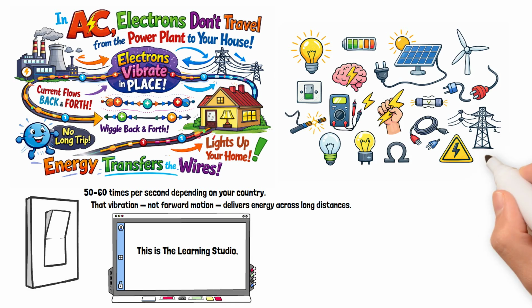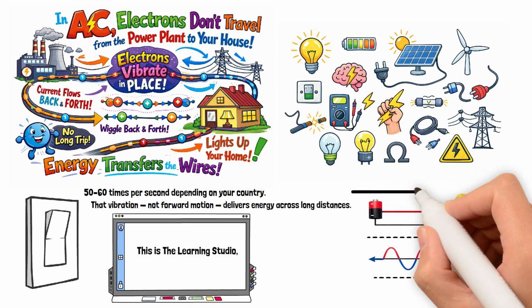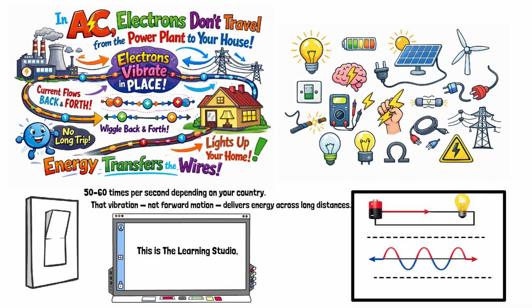In DC, the current flows one way. In AC, the current reverses direction repeatedly. And when current keeps changing, the components inside the circuit behave very differently.